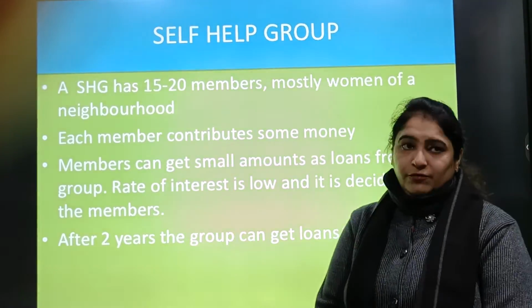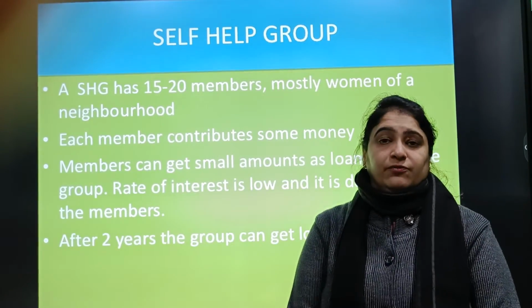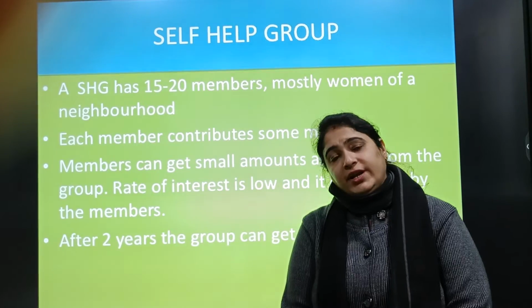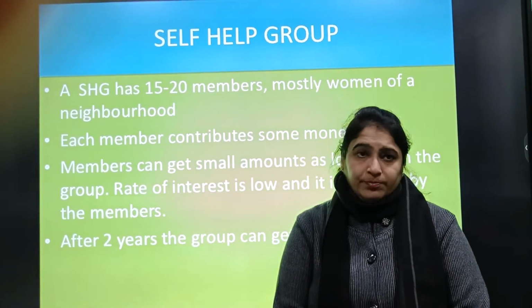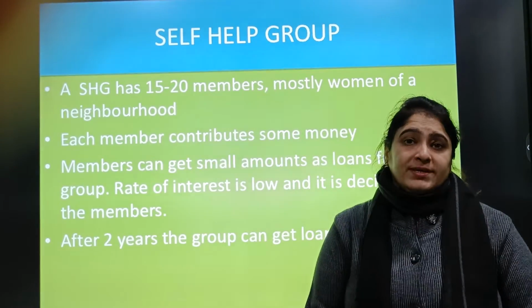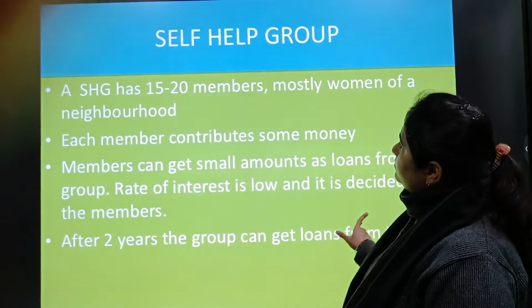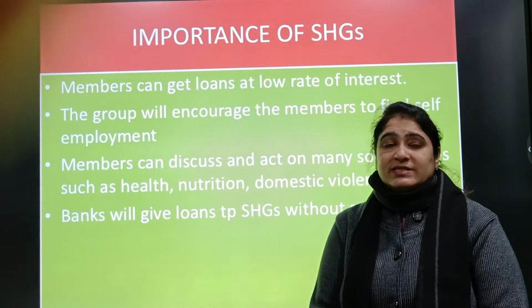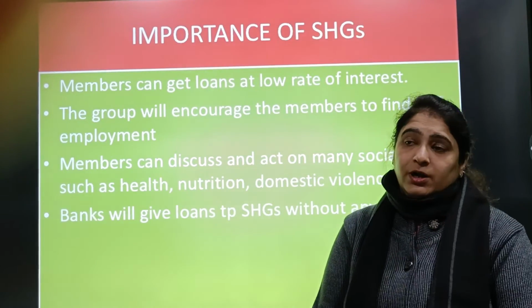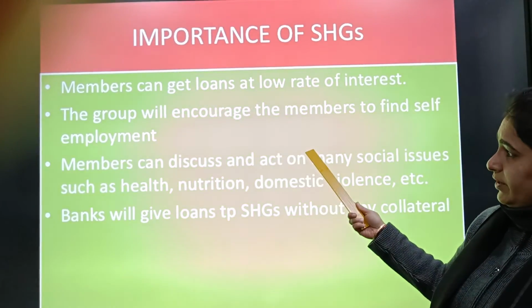After 2 years of smooth functioning, a self-help group can register themselves with a bank also, and with the name of the group, the bank can lend loans to the group. But the whole group is liable to pay the loan back to the bank. Self-help groups are a very good step taken by the poor people of villages, so that they get loans at a very low rate of interest.